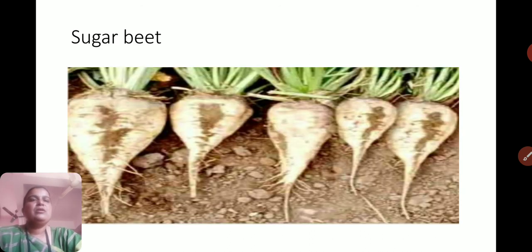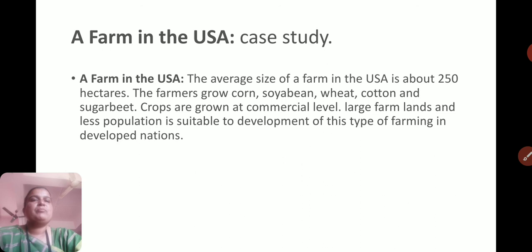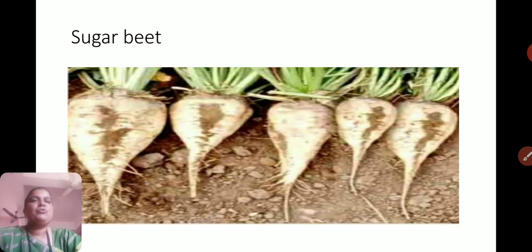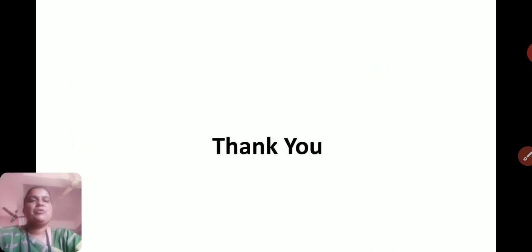You can see here sugar beet, which is one of the commercial produce produced in USA or developed nations to fulfill their needs. I hope you understood the chapter.